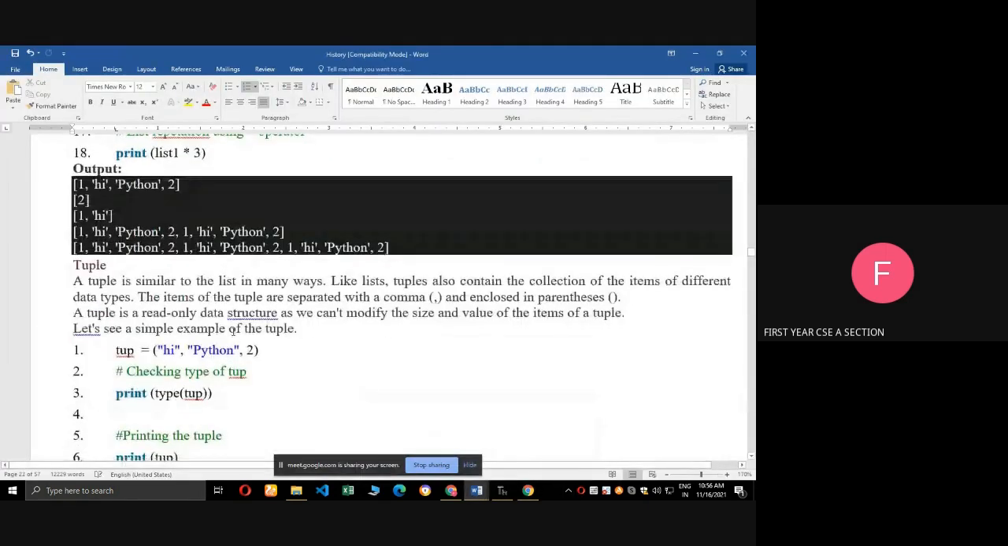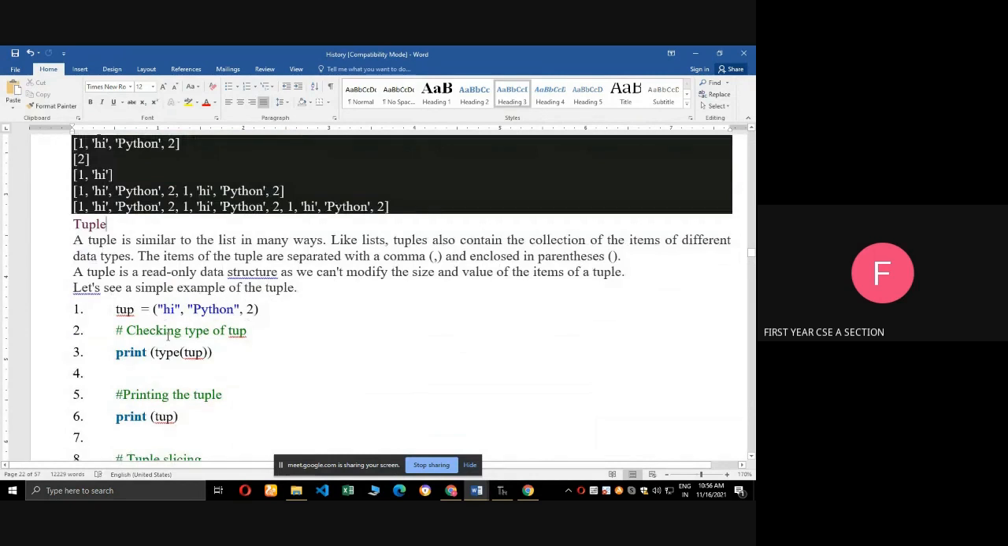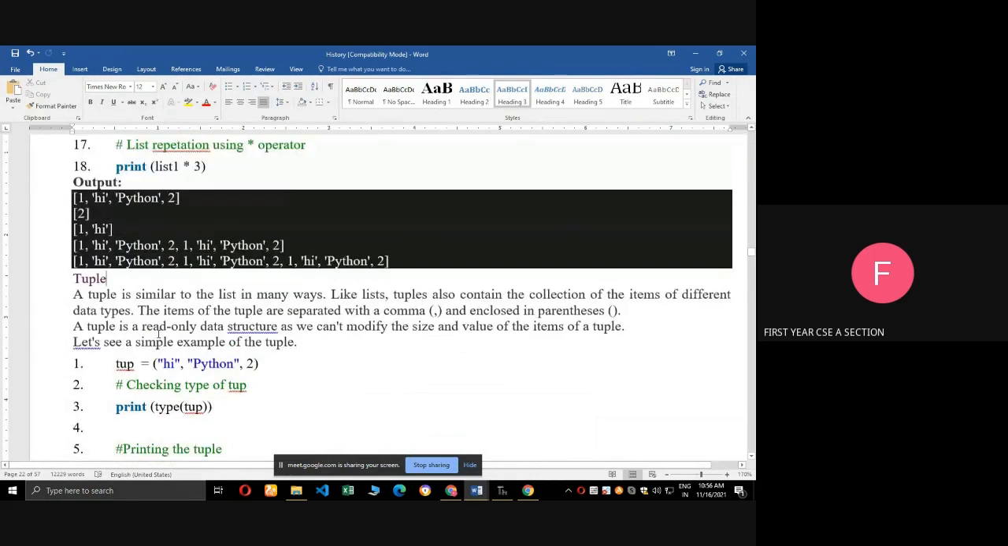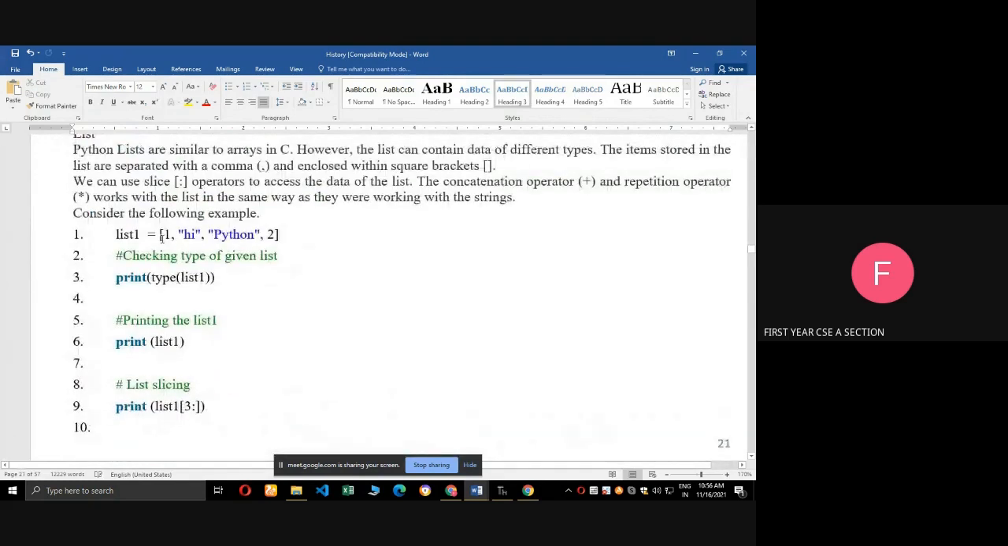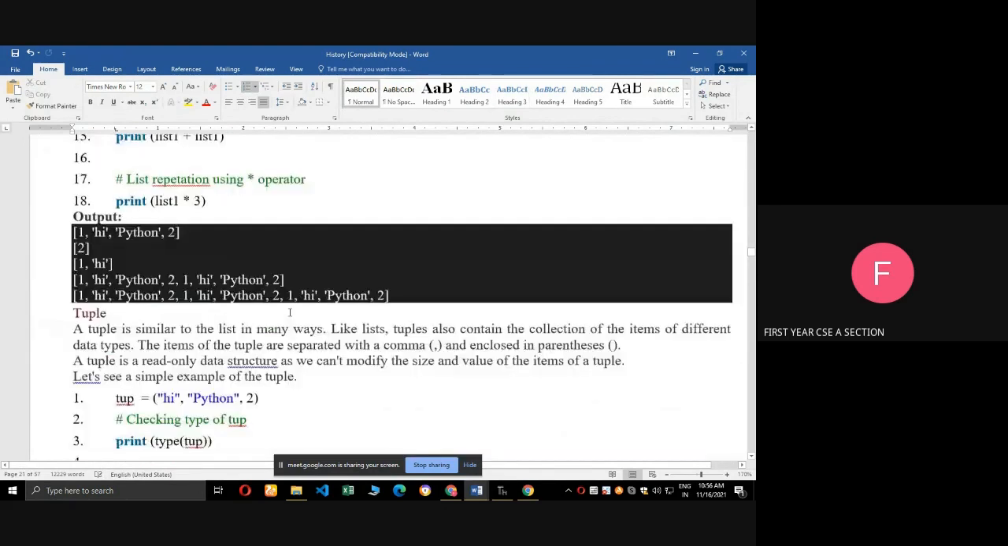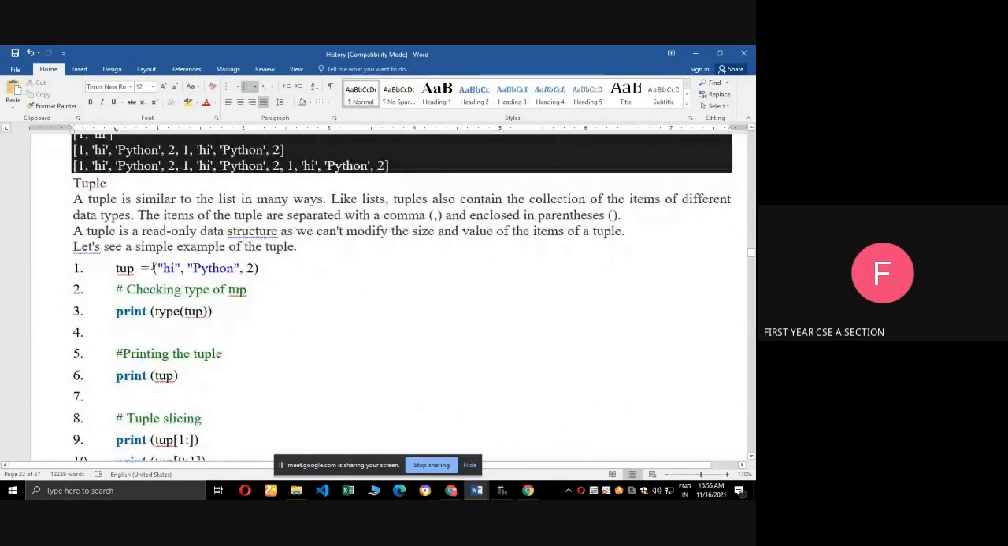Next one, list is over. Next one, tuple. See, tuple and list both are similar. What is the difference here? In list we are using the square bracket to create a list, but in tuple we are using the parenthesis. See, open parenthesis, close parenthesis to create a tuple. Okay, that is one difference.